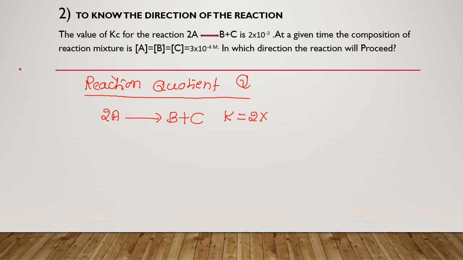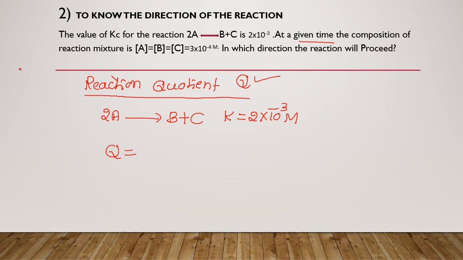2 into 10 to the power minus 3 molar. And at a given time, the composition of the reaction mixture, that is concentration of A, B, C is given, in which direction the reaction will proceed. In order to predict the direction, we need the value of Q. So first our aim is to calculate the value of Q.